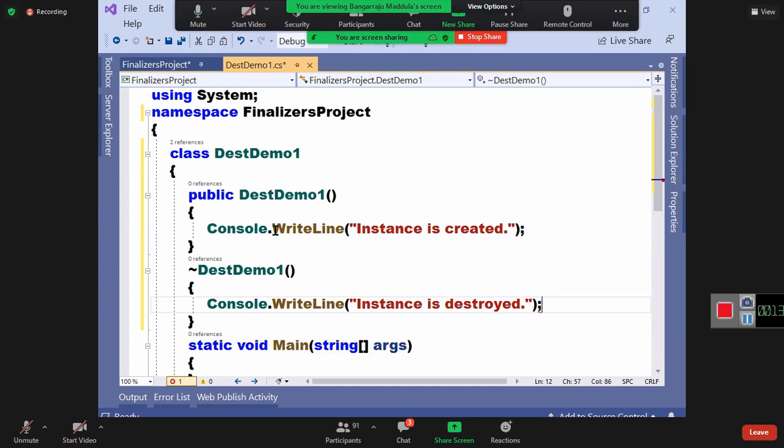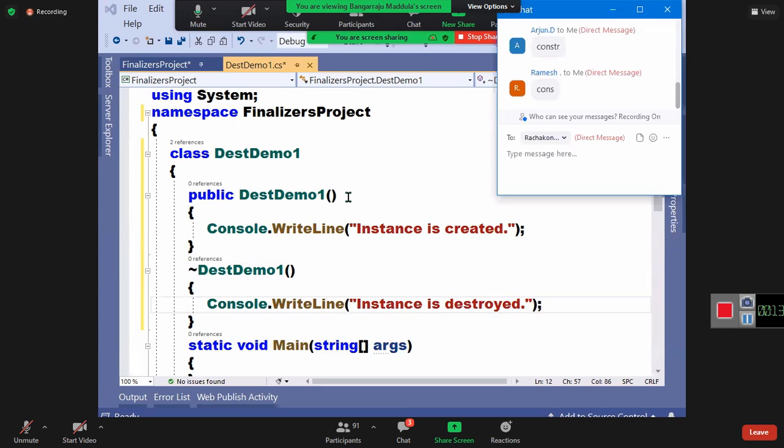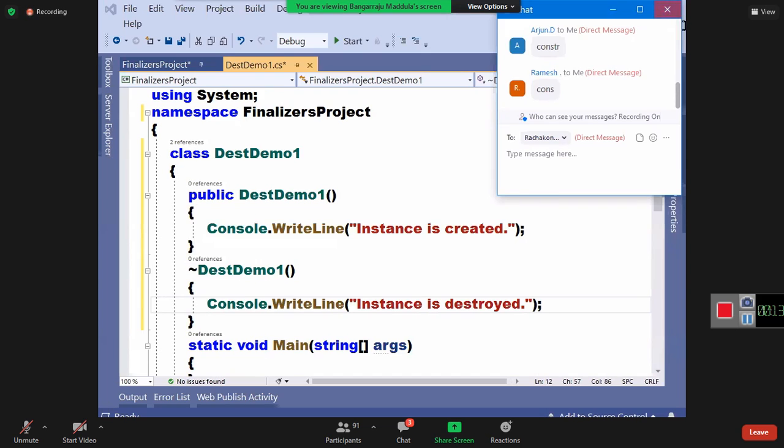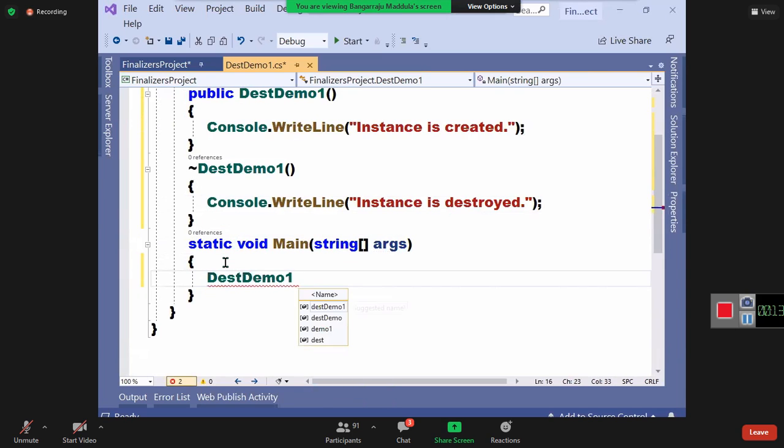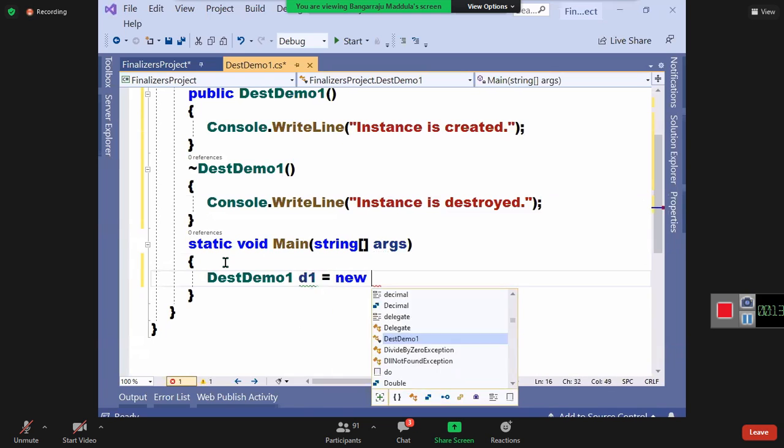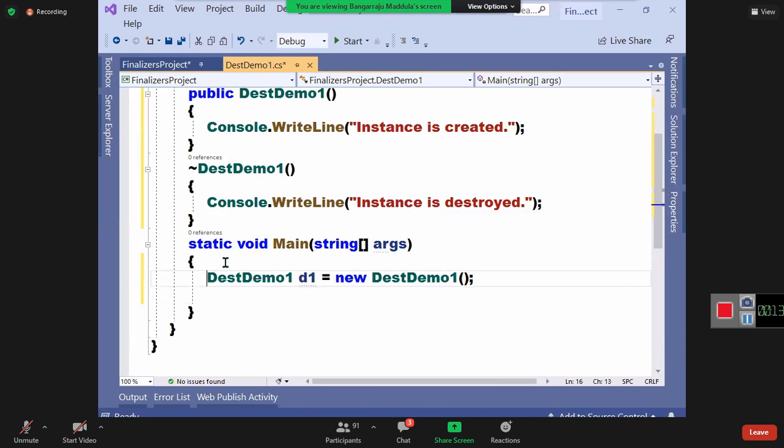If the first one executes, instance is created. If the second one executes, instance is destroyed. Now let me come to the main method, and here I am going to create an instance.